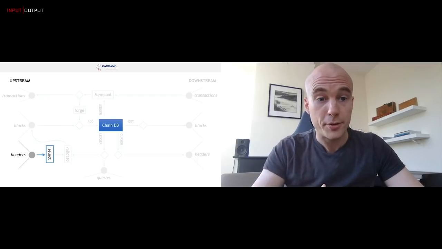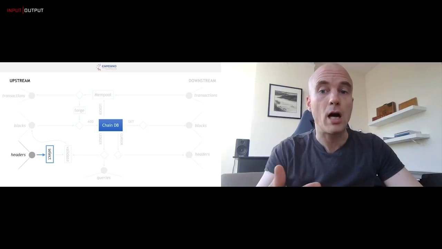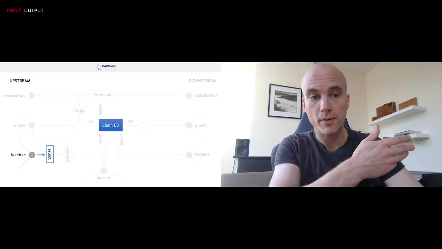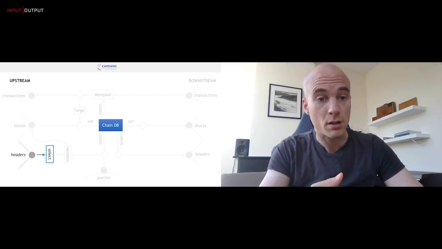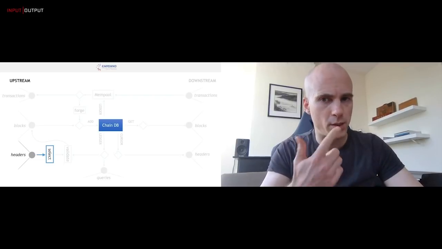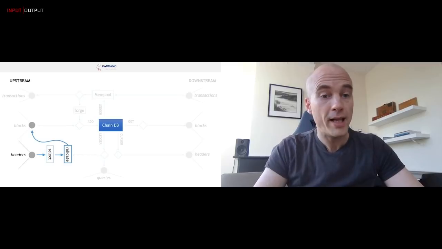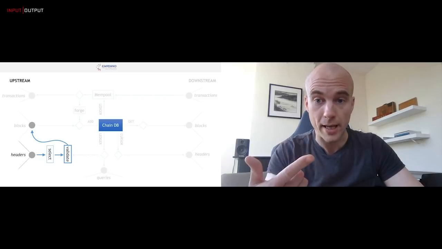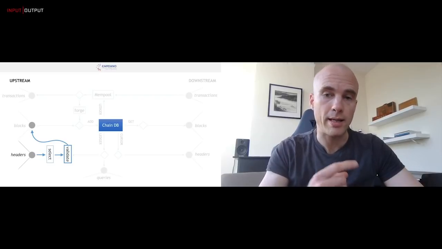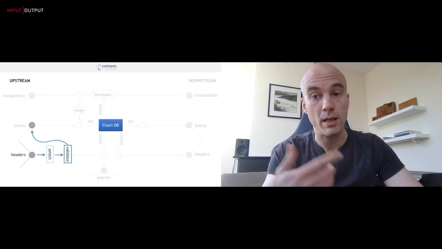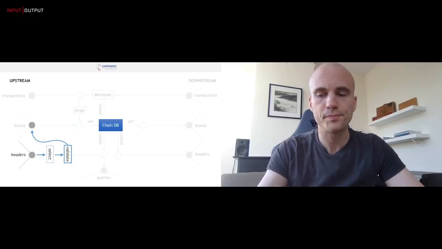Now, of course, we need to do the same. So we are tracking our upstream peers. We are tracking their chain in terms of headers. We do chain selection on them. We look at those chains and say, okay, this is the one we prefer. We then validate those headers, and that then feeds back into the block download logic. So we say, okay, this is the chain we want. We validated the headers. The headers are okay. So please go and download those blocks now. And then those blocks get added to the chain database, and they might get added to our own chain.